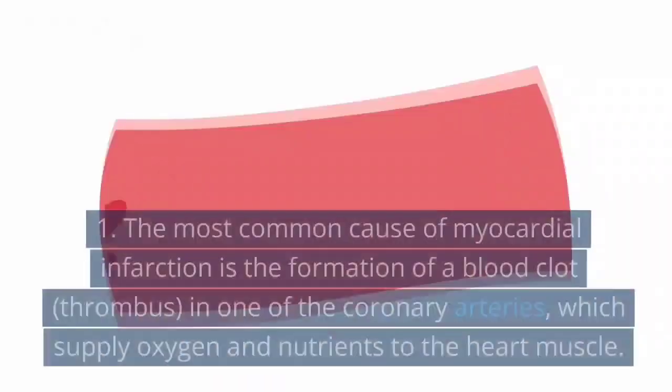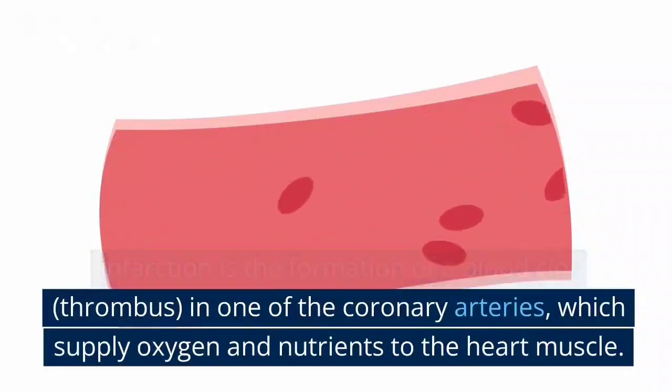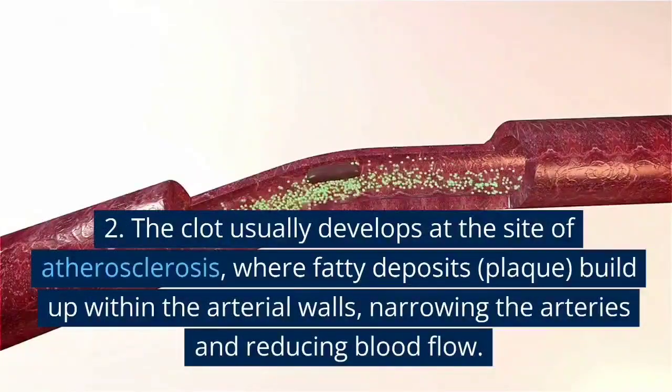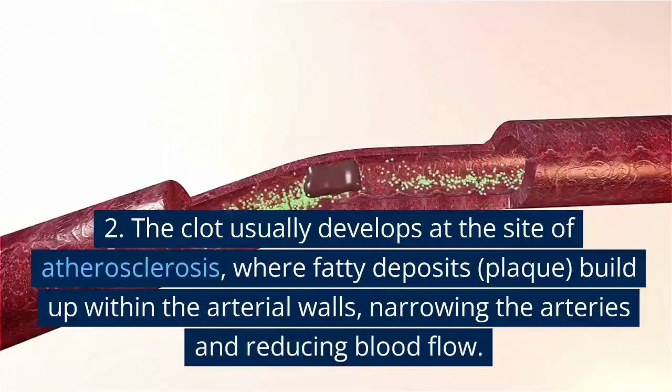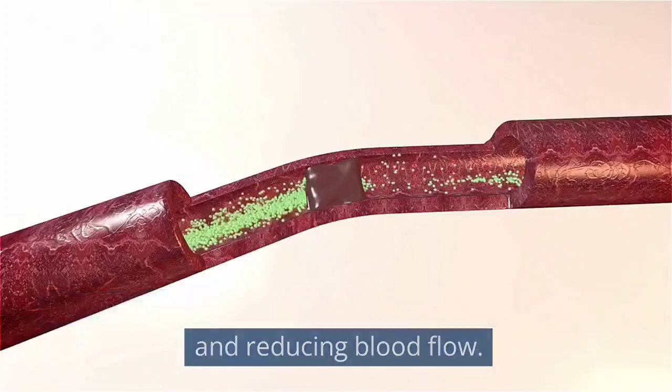Causes. The most common cause of myocardial infarction is the formation of a blood clot, thrombus, in one of the coronary arteries, which supply oxygen and nutrients to the heart muscle. The clot usually develops at the site of atherosclerosis, where fatty deposits, plaque, build up within the arterial walls, narrowing the arteries and reducing blood flow.